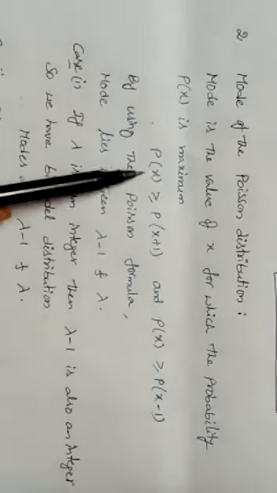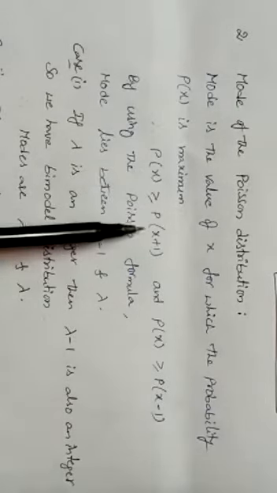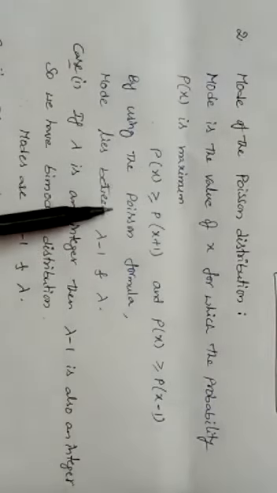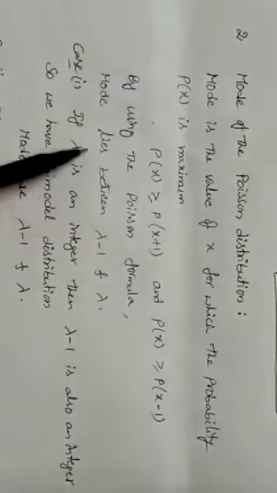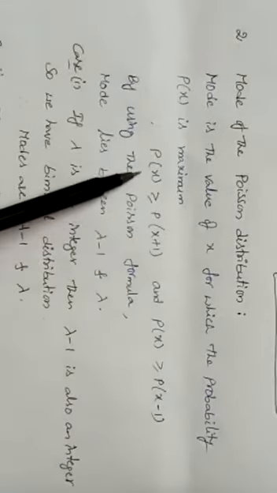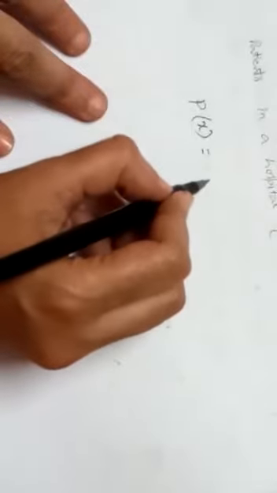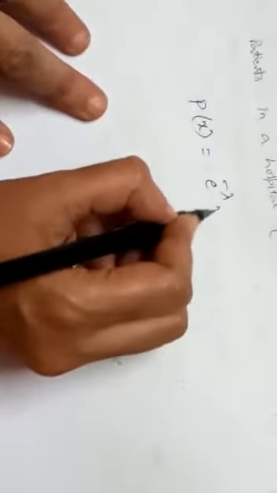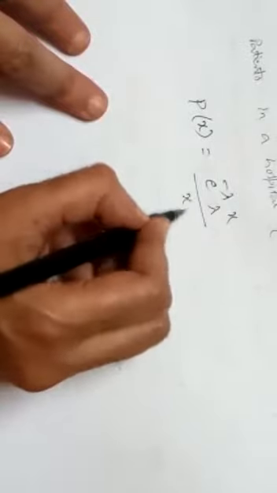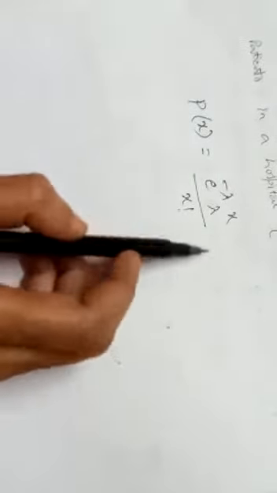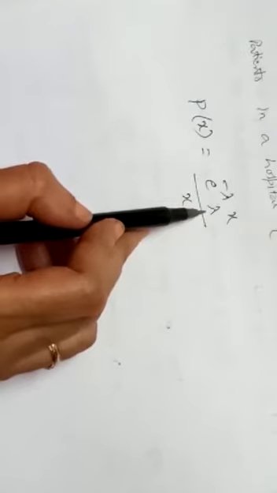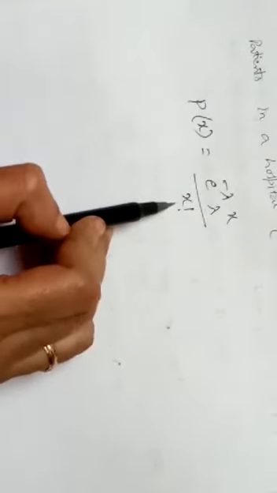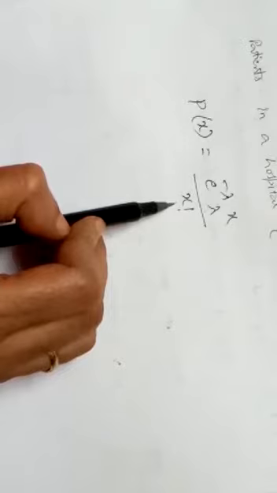By using the Poisson formula for p of x and p of x plus 1, we will get the mode values. p of x, as you already know, is e power minus lambda into lambda power x by x factorial. In this case, lambda is the mean value and x is the number of successes.